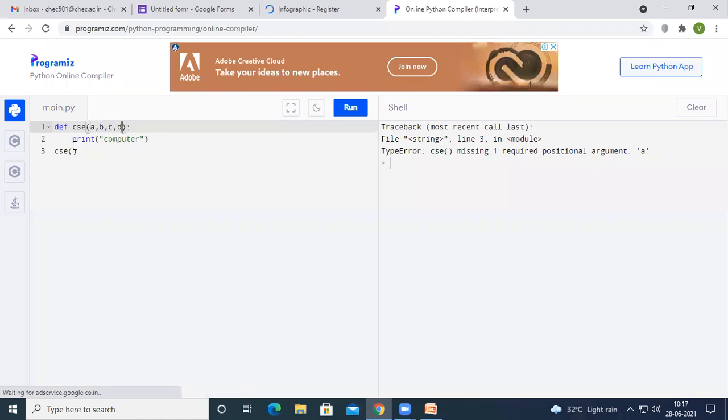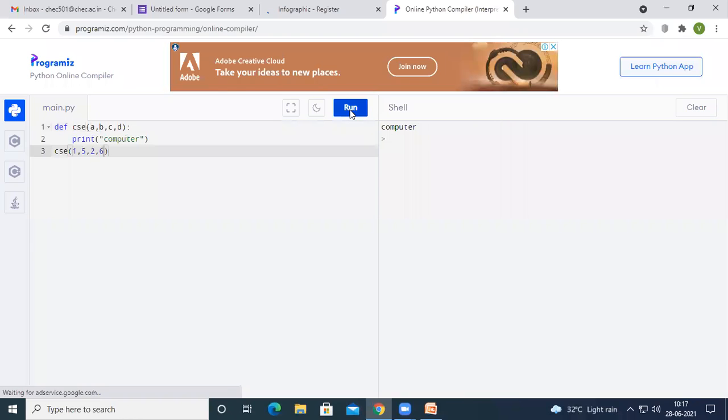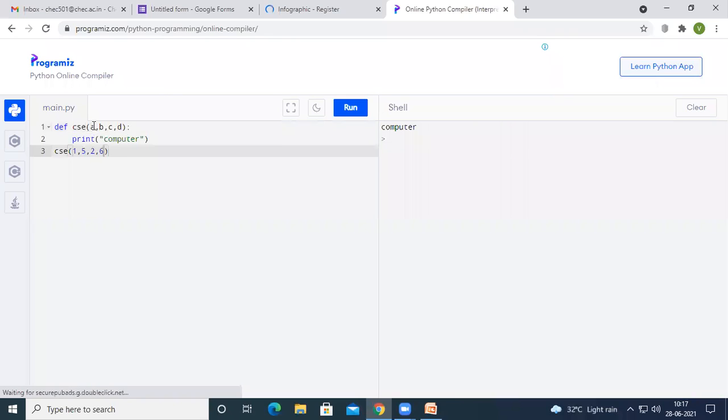If there are 4 parameters, while calling that function, we have to pass 4 values. The 4 values may be of any type, but we have to pass 4 values in order to execute the function perfectly.